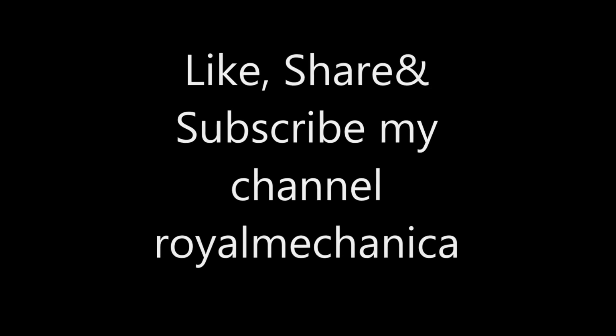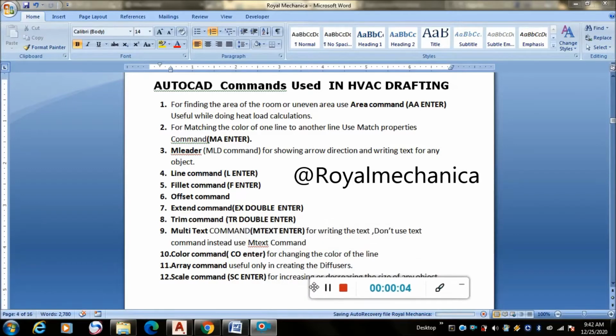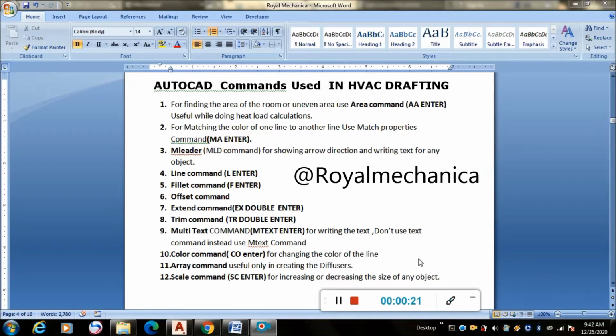Today we are going to discuss what are the AutoCAD commands used in HVAC drafting. First command is area command. For finding the area of the room or uneven area, we have to use double A enter, and it is useful while doing heat load calculations.